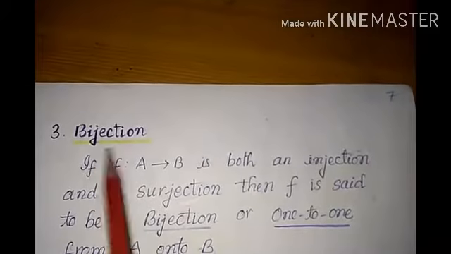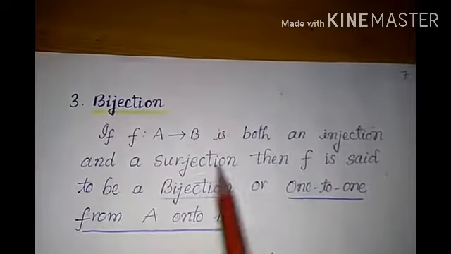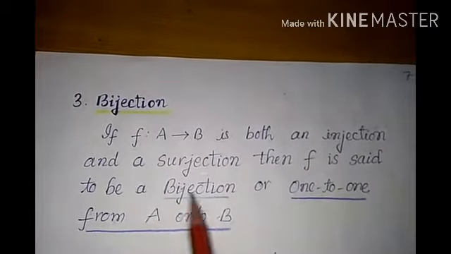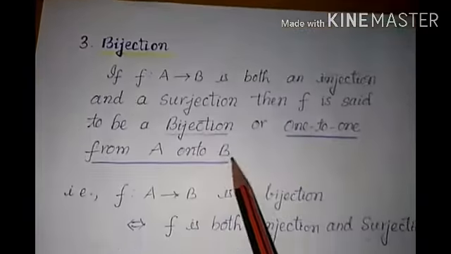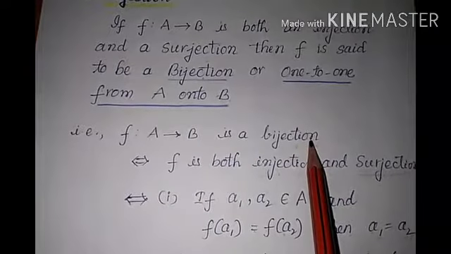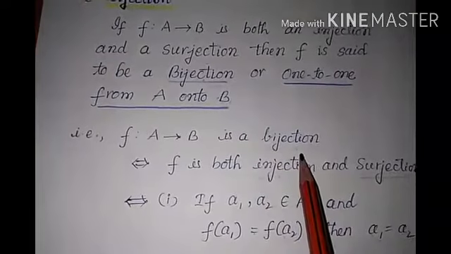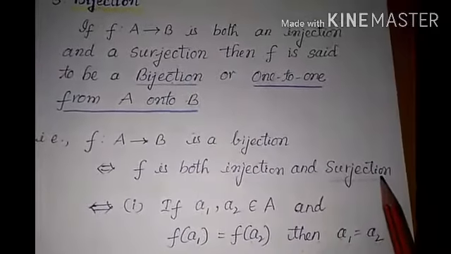The next one is bijection. If f from A to B is both an injection and a surjection, then f is said to be a bijection, or 1 to 1 from A onto B. Let us see in detail. F from A to B is a bijection. By the definition of bijection, what is f? F is both injection and surjection.